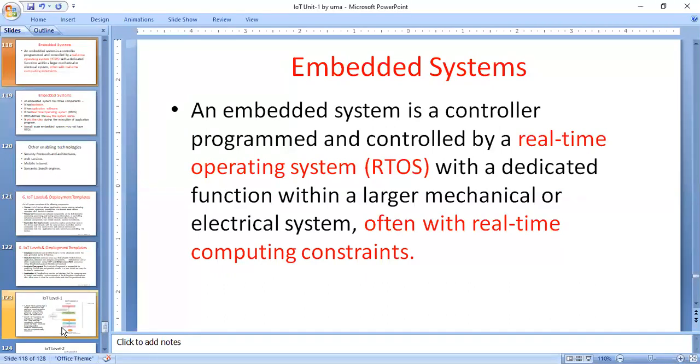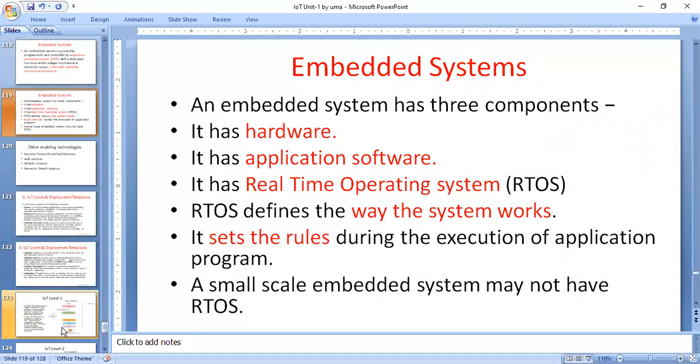The main important thing in an embedded system is computing. The computing information is there in the embedded system. Here, that is called RTOS. RTOS means a system with dedicated functions within a larger mechanical or electrical system, often with real-time computing constraints. That is the embedded system here.